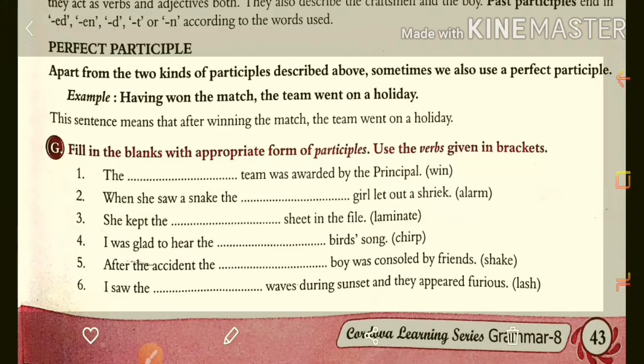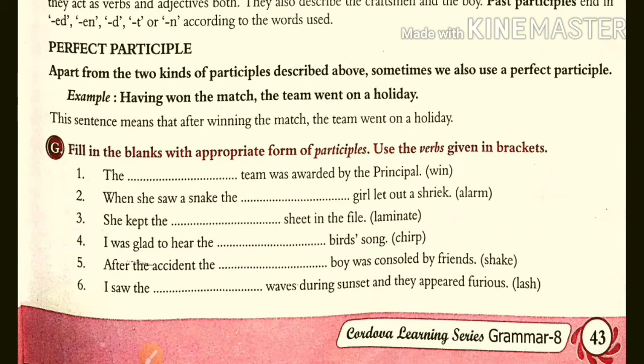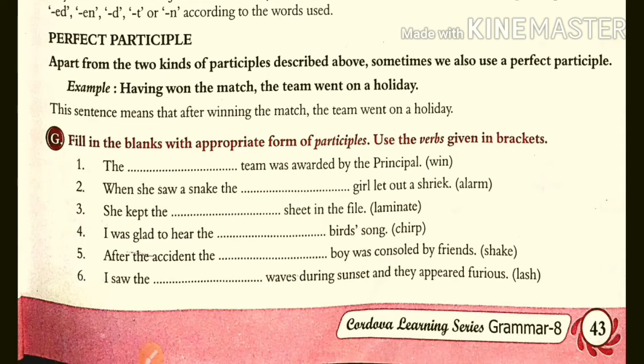So about that, here they have given question number G that we are going to see now, 2-3 examples from these. Fill in the blanks with the appropriate form of participle. Use the verbs given in the bracket. Okay, so the first example is: the team was awarded by the principal. The winning team was awarded by the principal. There will be a winner team.